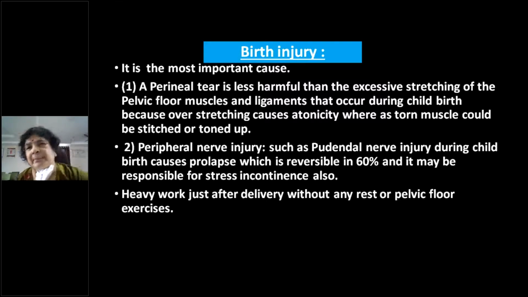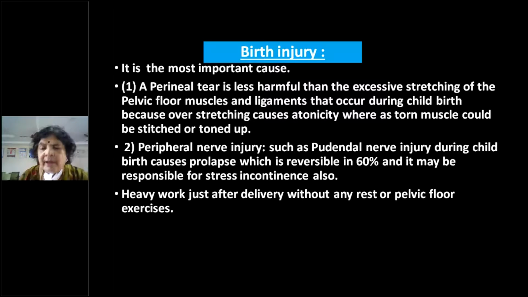That doesn't mean she should be in bed. She can be ambulant, but she should avoid strenuous work, before all the muscles and ligaments regain their tone. Whatever tone has been lost during childbirth, they have been stretched. Everything has been stretched during vaginal delivery. They have to come back to normal. They have to regain their tone. That may take up to 6 weeks. So you should advise the patient not to do any strenuous heavy work. That doesn't mean she should be bedridden. She can be ambulant, but don't allow her to do any strenuous work, lifting heavy weights and so on.